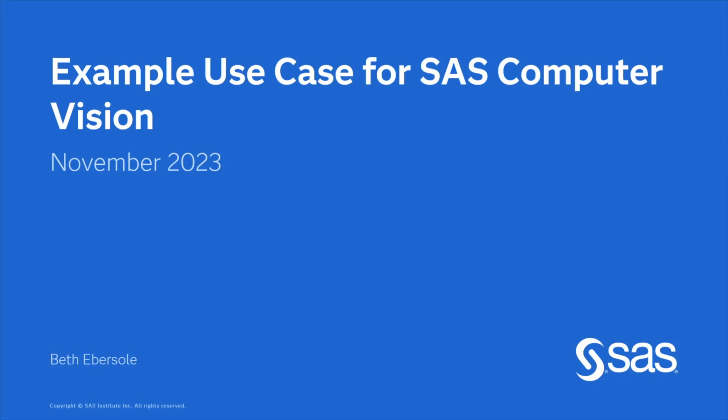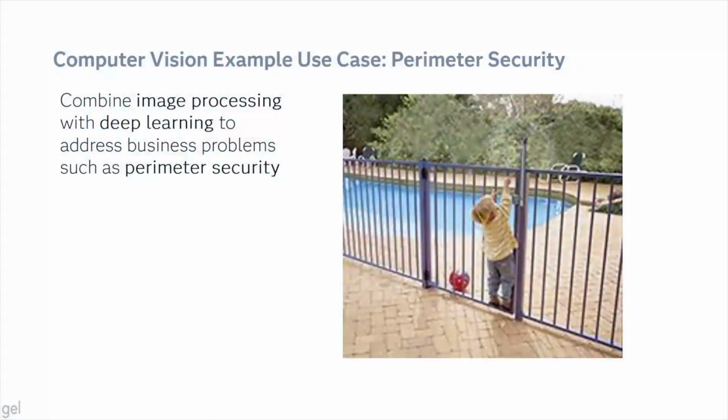Hello, I'm Beth Eversole with SAS, and I'm going to give you an example use case for using SAS computer vision. The example I'm going to run through is perimeter security. With SAS, you can combine image processing along with our advanced deep learning to address business problems such as perimeter security. Illustrating this, I'm going to talk about fences around pools.